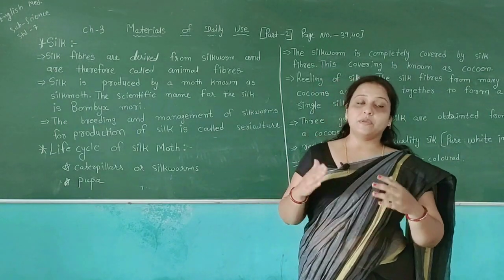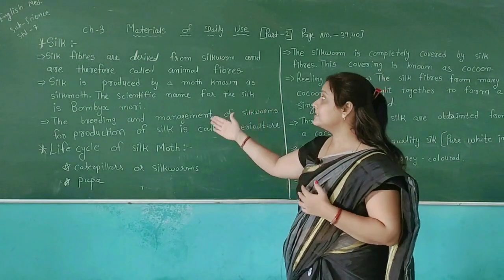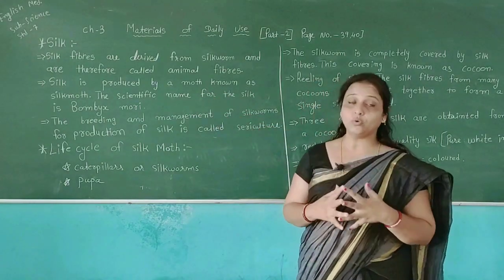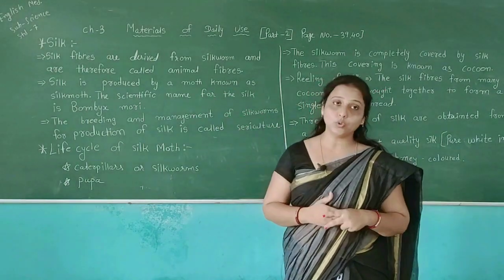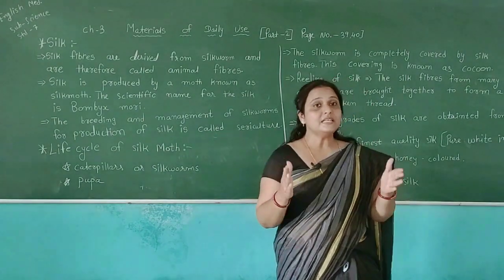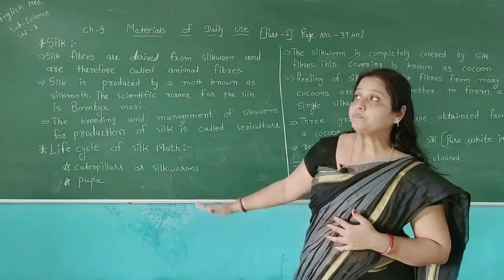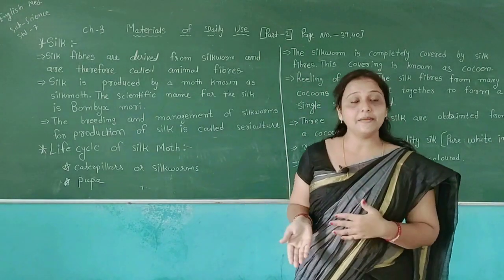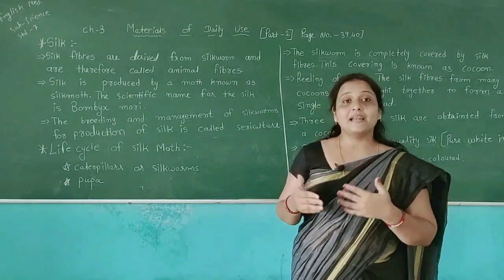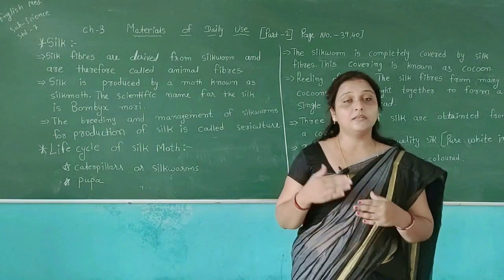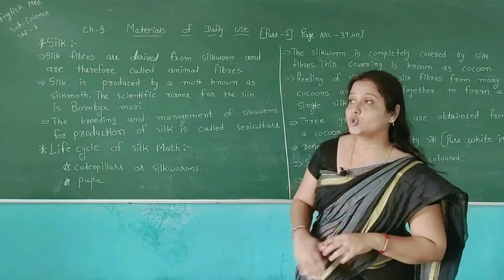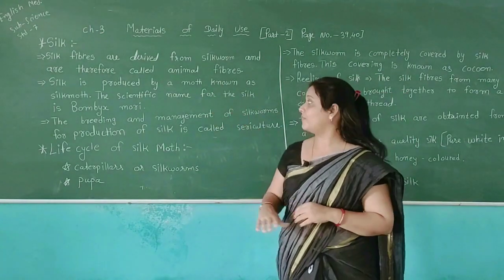We can get silk from the moth known as the silk moth. The moth is one type of animal, so silk is called an animal fiber because the moth is an animal, and we know we get fiber from animals. These types of fiber are called animal fiber, so silk is called animal fiber.